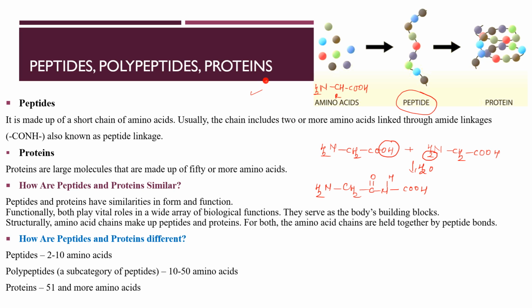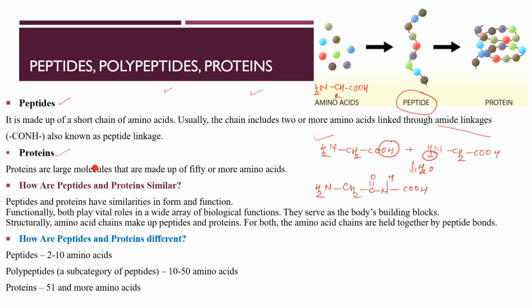Which compounds have these peptide and amide linkages? Proteins, right? Then polypeptides. We'll see what is the difference between polypeptides and proteins. Then nylon fiber has this, right? So what is a peptide linkage? Two or more amino acids react with each other to give a peptide linkage. So they are joined together by a CONH linkage. That's a peptide group.